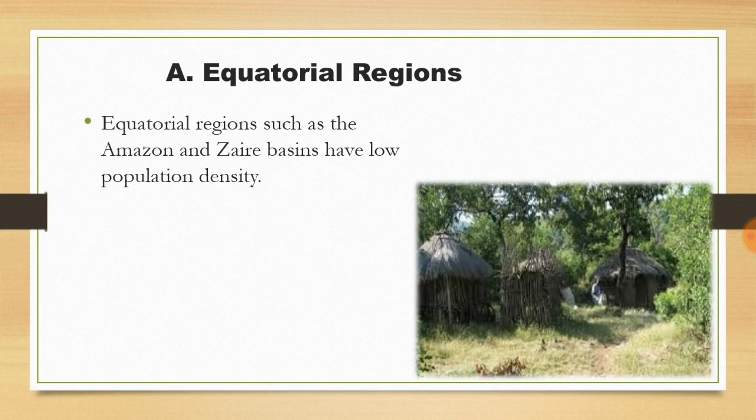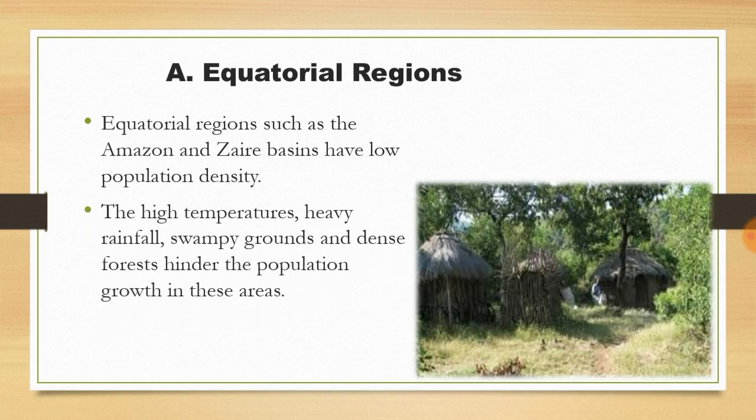The high temperature, heavy rainfall, swampy grounds, and dense forests hinder the population growth in these areas. So these are the reasons why equatorial regions do not have dense or moderate population, but rather are sparsely populated. I hope this concept is clear.